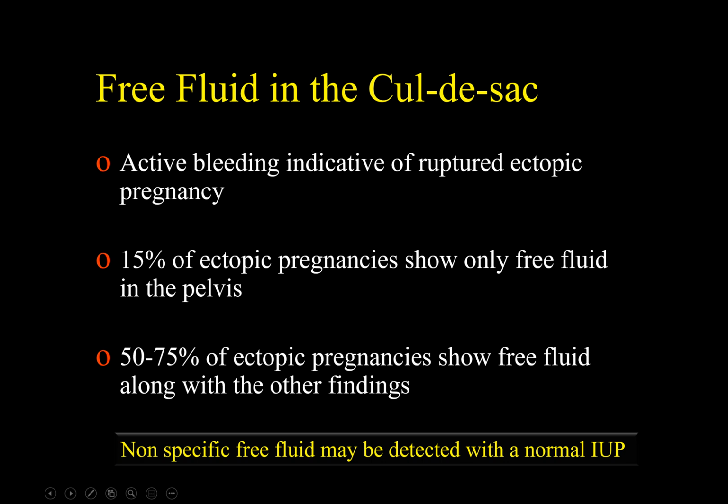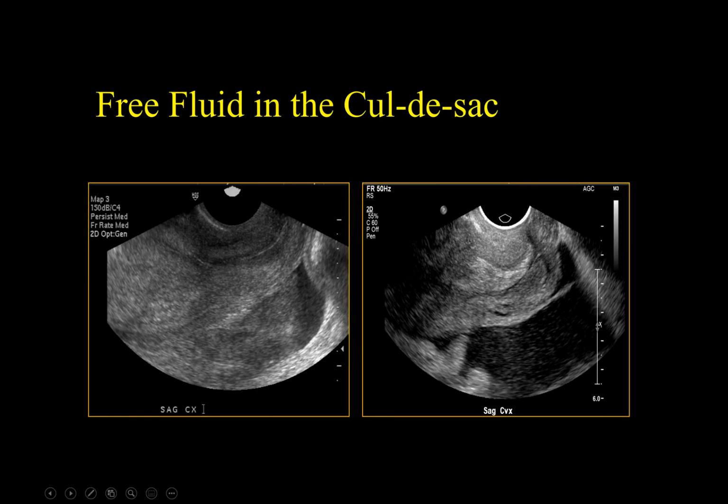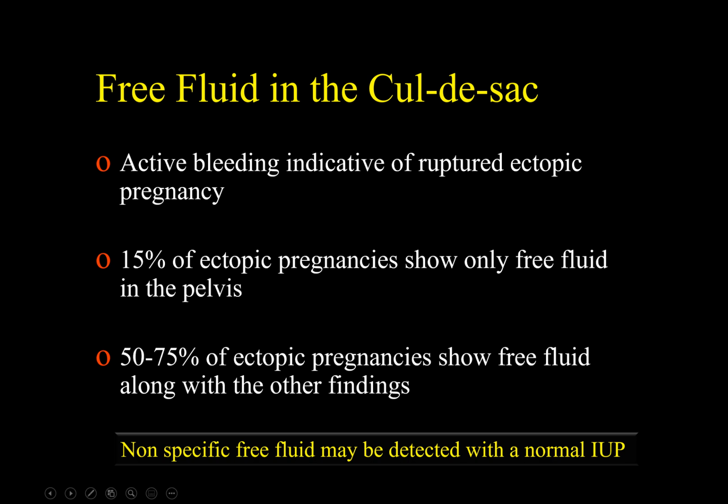15% of ectopic pregnancies show only free fluid in the pelvis, and 50 to 75% of ectopic pregnancies show free fluid along with other findings like tubal ring and adnexal mass. Also, it is important to keep in mind that non-specific free fluid might be detected with normal intrauterine pregnancy, but this normal physiological fluid is usually small in amount and not echogenic.